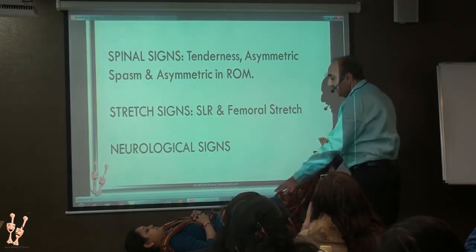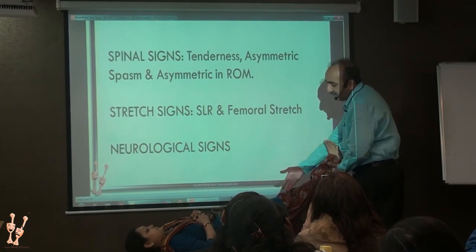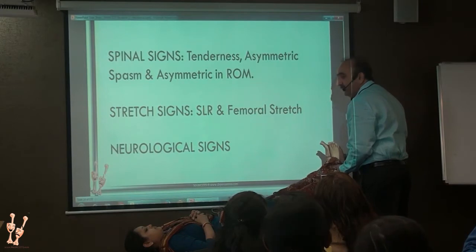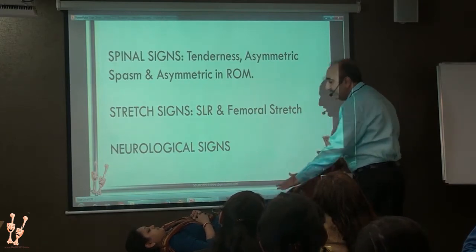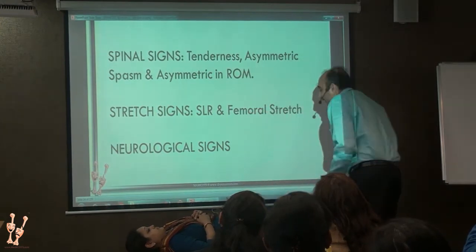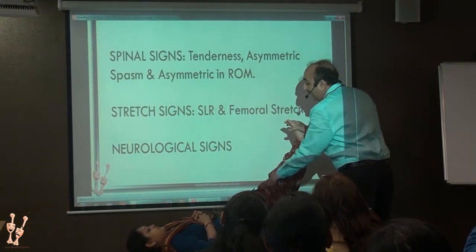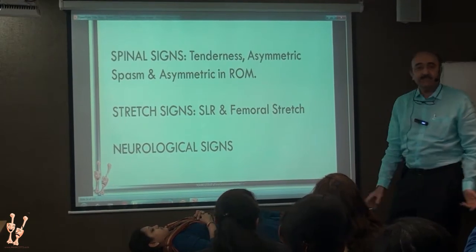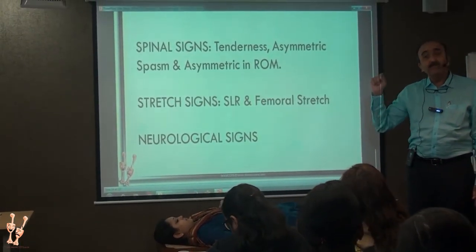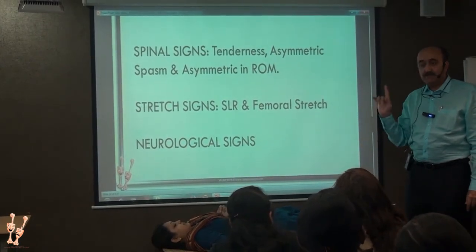So you may have a situation where the patient has about 60 or 50 degrees on both sides, but no pain. And you may have a situation where the patient has one side 80 degrees painless, other side 70 degrees lumbar pain, then that becomes positive SLR. It is not the degree of SLR, it is where the pain is that is important.